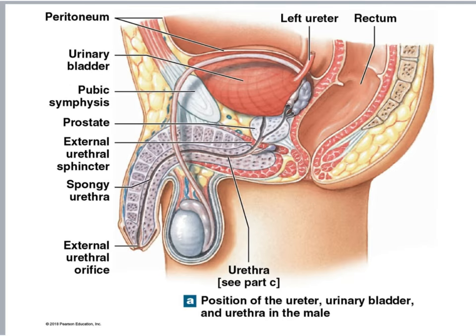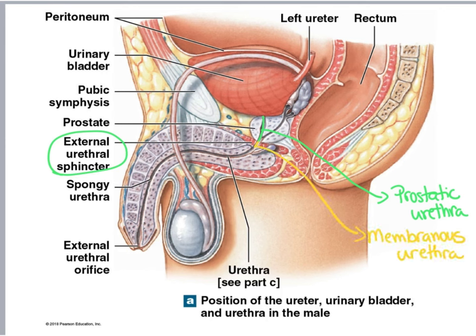And here we have a lateral view of the male urethra. And since it is very long, depending on where it's passing through, it receives a different name. So the segment of the urethra that's passing through the prostate gland receives the name of prostatic urethra. After that, right under the prostate gland, we have the external urethral sphincter. That little piece of urethra that's passing through the external urethral sphincter is called membranous urethra.